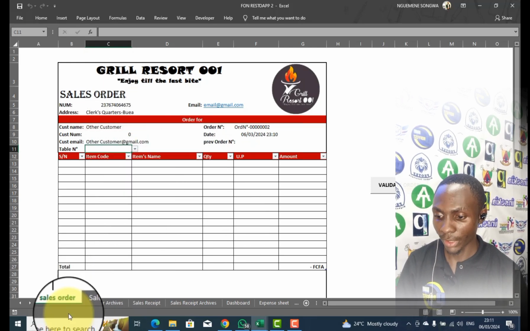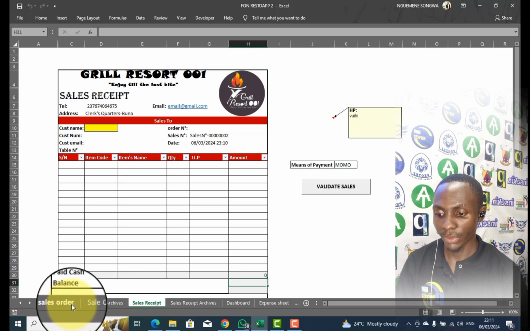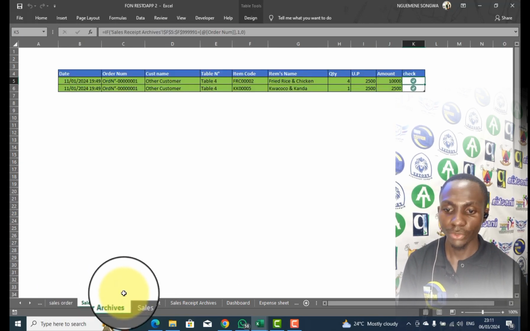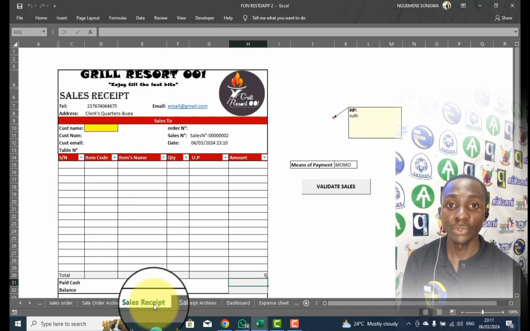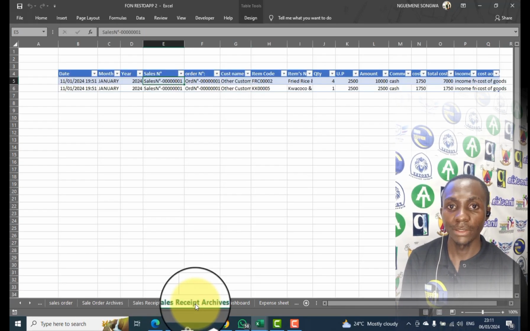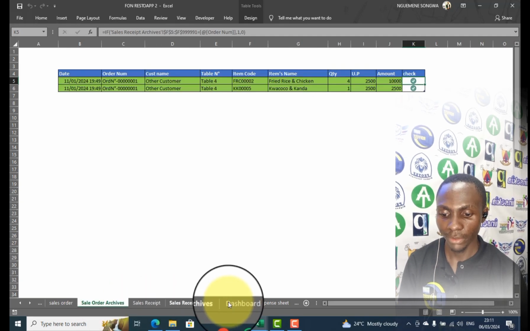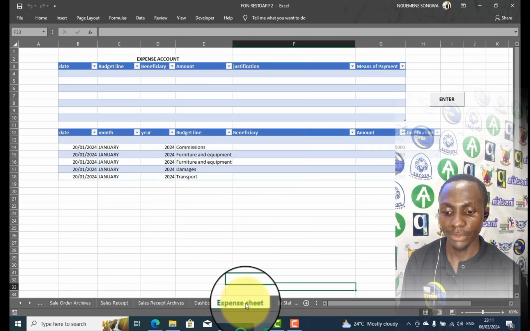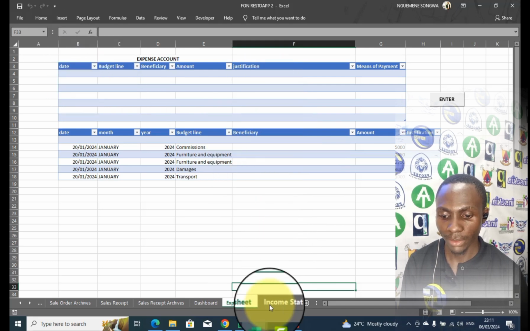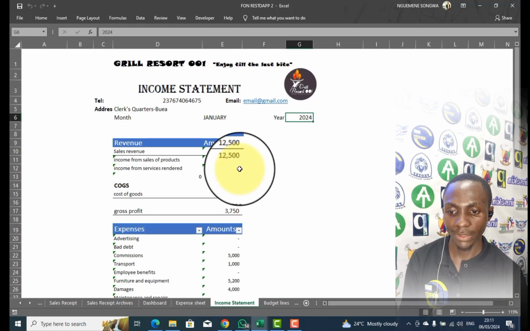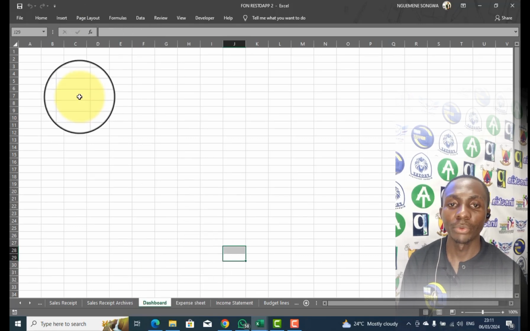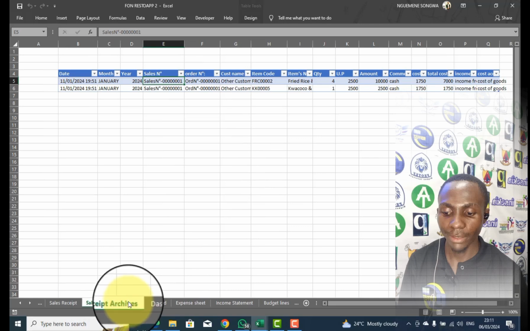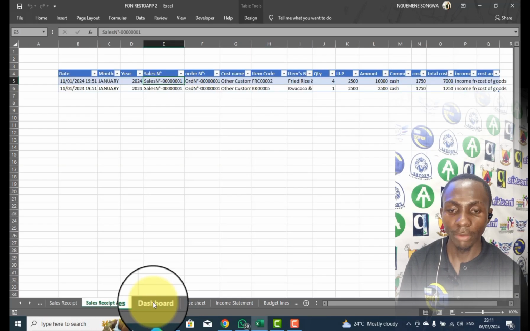Just for a quick recap, the sales receipt will validate whatsoever is entered as a sales order. Like we place an order, it enters in the sales order archive. We use the sales receipt to validate the order, and it enters in the sales receipt archive. From here, we're going to build a dashboard. Also, we have an expense sheet where we can enter the expenses, and we have an income statement. In here, we are going to build a quick and summarized dashboard in order to have inside information about what is happening in all of these worksheets.